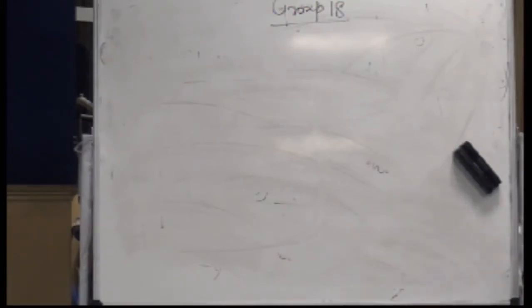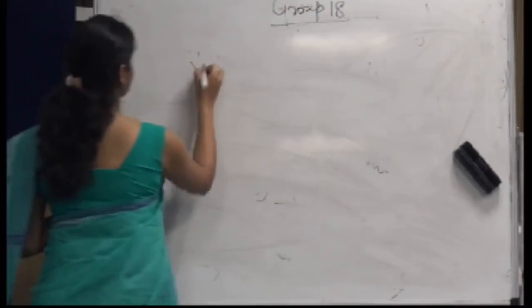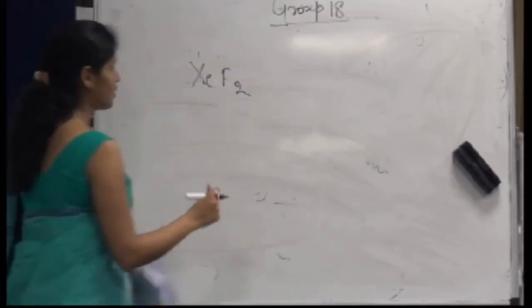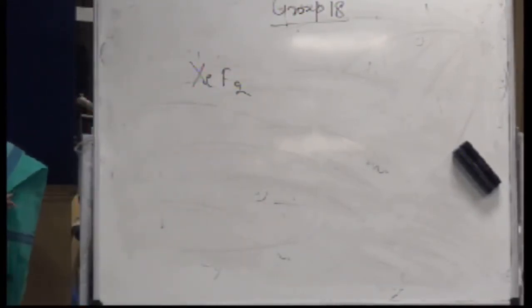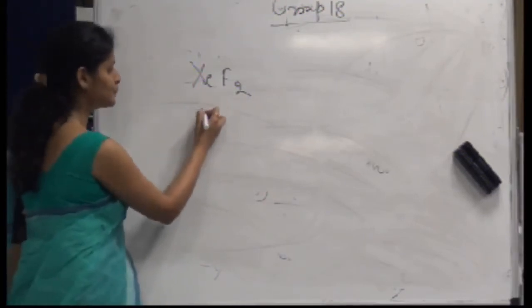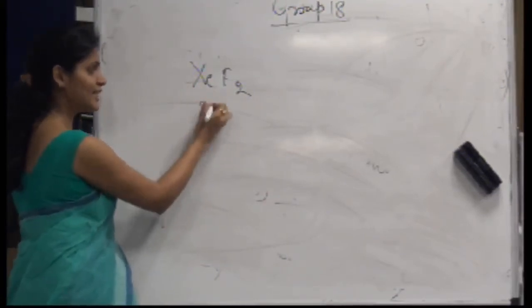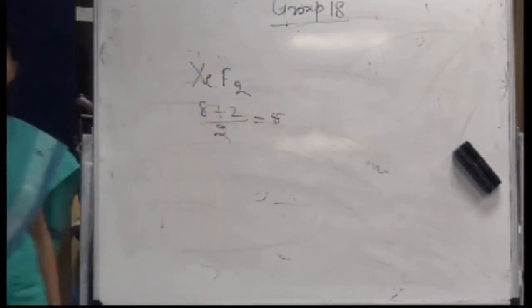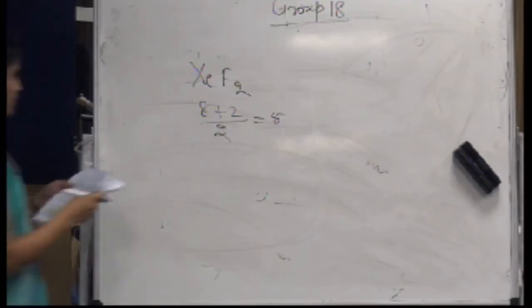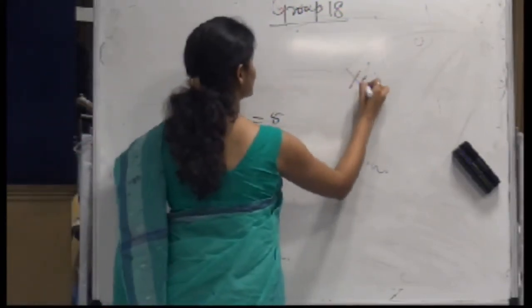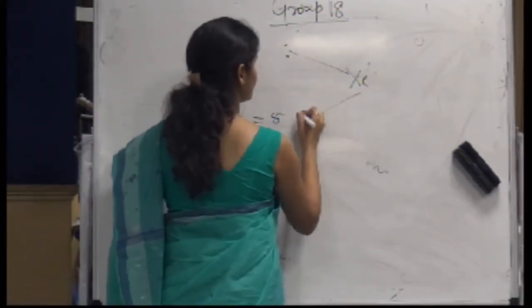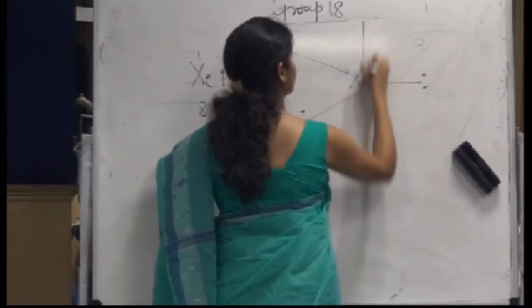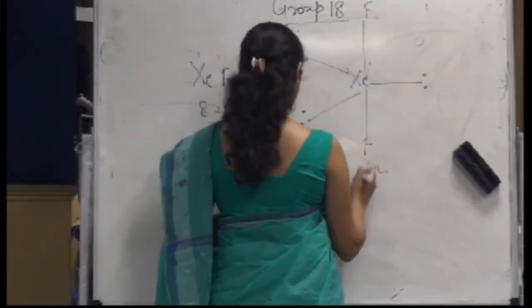So if you want to discuss the shapes of various compounds, let's discuss XeF2. This you have already studied in VSEPR theory, but this is also a part of p block elements. What should be the shape? It is actually, what are the number of valence electrons? 8 plus 2 divided by 2. These are 5. It should ideally have trigonal bipyramidal shape, and hence it should look like this, right? It is linear.